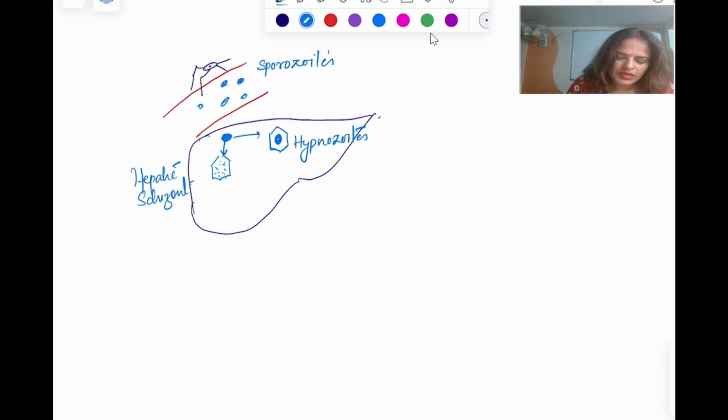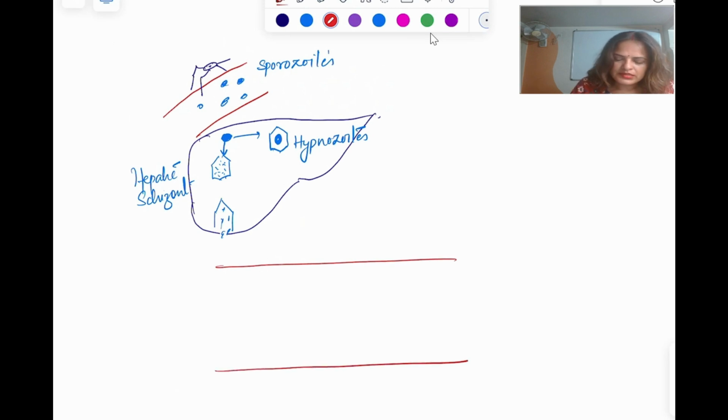Once it matures, then what will happen, it will be released and come in the circulation again. Okay, this will be released and come in the circulation, and here it is going to infect what? It is going to infect the RBC.